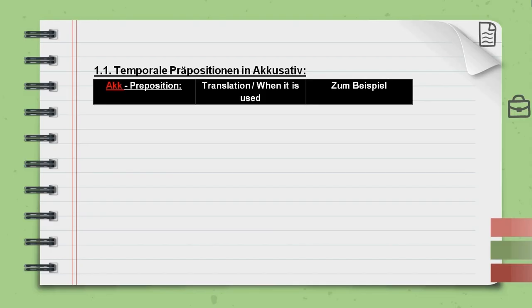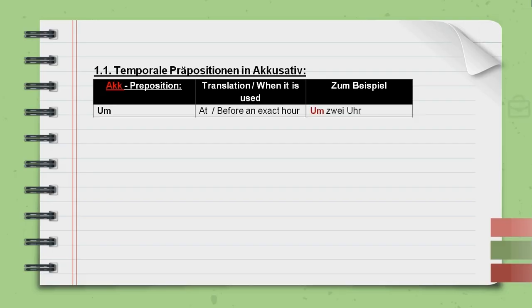In the left part we have preposition, in the middle translation in English or when it is used, and in the right part zum Beispiel or examples. First, the preposition um. The meaning is at or it is used before an exact hour. For example, um 2 Uhr.